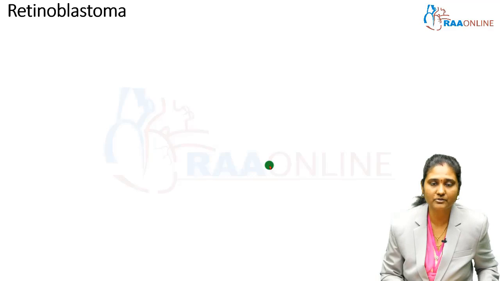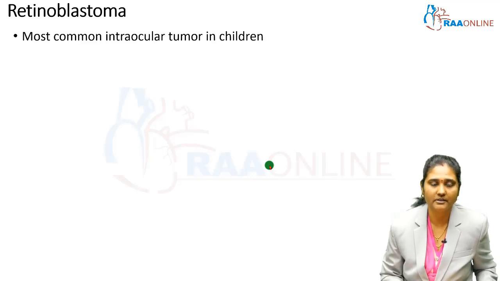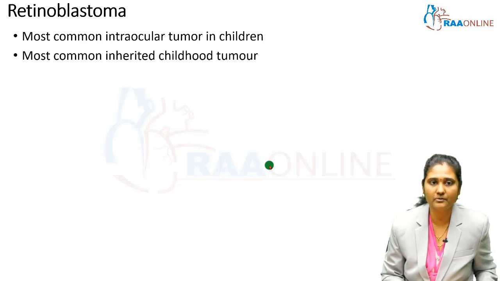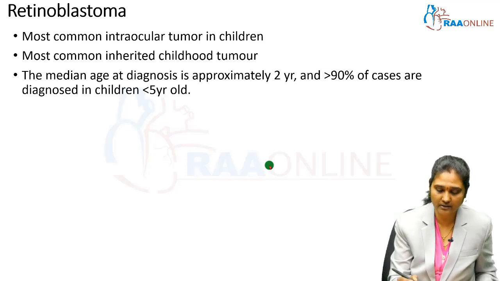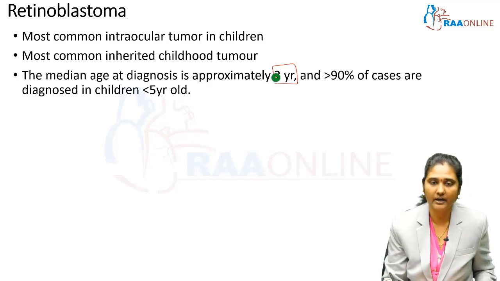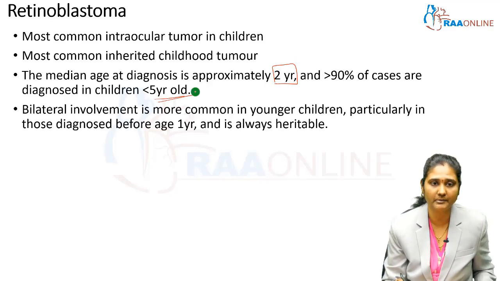Certain facts you should know about retinoblastoma: it is one of the most common intraocular tumors in children, and it is also the most common inherited childhood tumor. So in case you get an MCQ like which is the most common hereditary or inherited childhood tumor, then the answer is retinoblastoma. In Nelson, the median age at the time of diagnosis is given as 2 years, and almost 90% of the cases will be diagnosed within 5 years of age. So this age criteria you should remember.